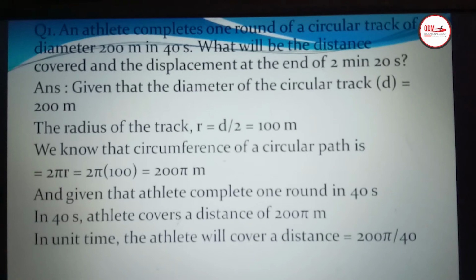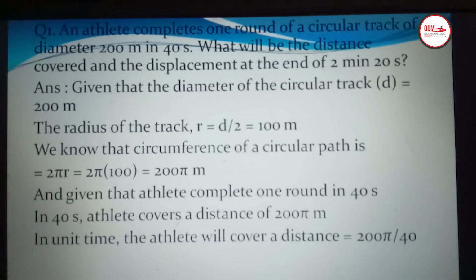And given that the athlete completes one round in 40 seconds, it covers a distance of 200 pi meter in 40 seconds. Then in 1 second, how much distance will it cover? So we have to divide 200 pi by 40. Next step, you can put the value of pi, that is 200 into 22 by 7 divided by 40.